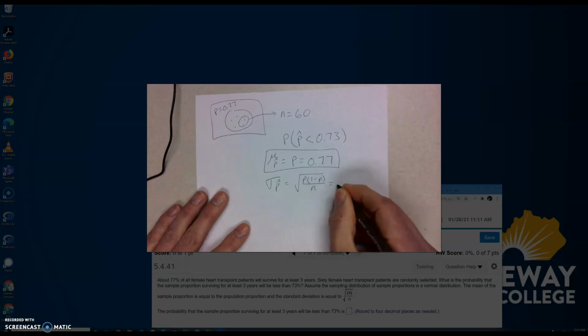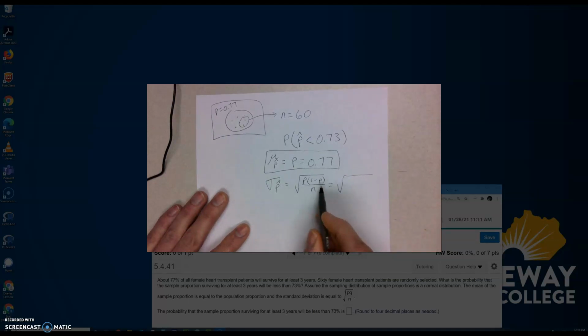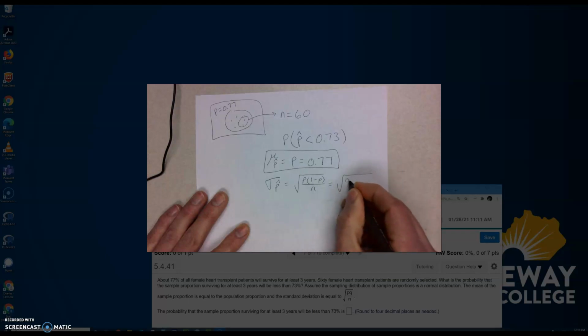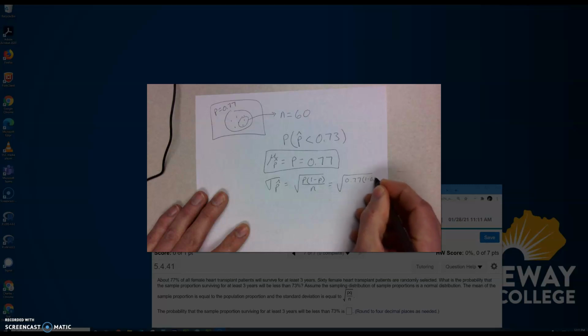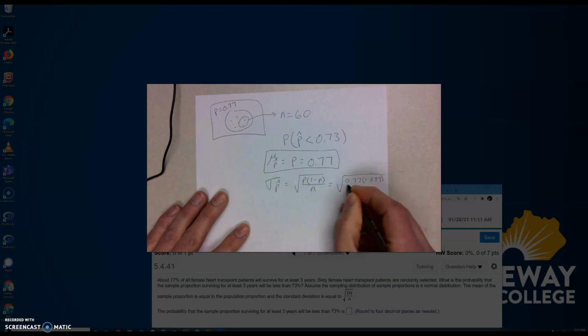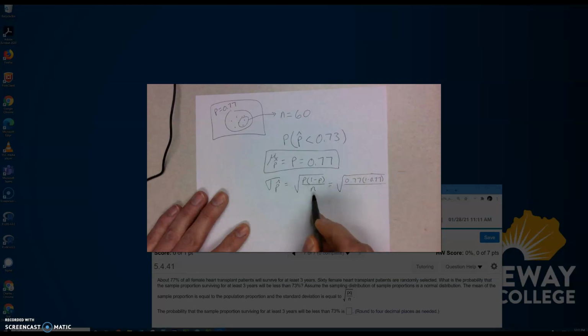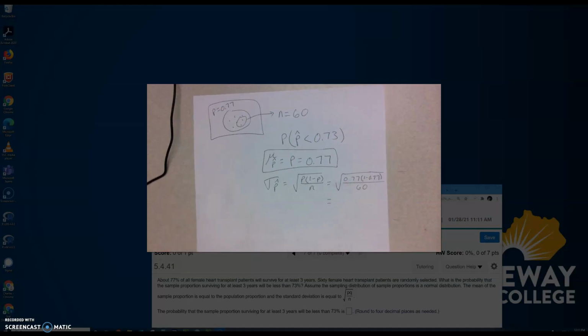So let's see if we can figure that out. The square root of the population proportion times 1 minus the population proportion, and then we'll divide that by, in this case, my n value is 60. All right, so I will go ahead and crank through that calculation.